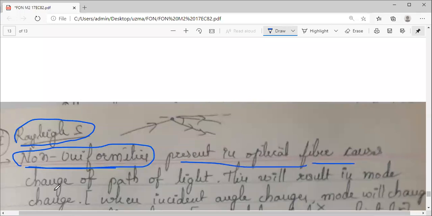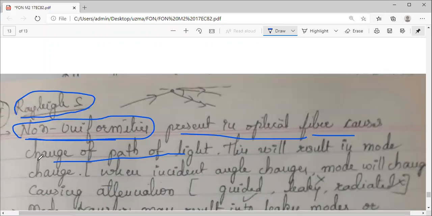It will cause a change in the path of light, because whenever light propagates inside the optical fiber through the core material, the core is made of glass. If the glass is not uniform, what will happen? Whenever it hits the interface, it should undergo total internal reflection. But due to non-uniformities, the light will change its path. It will not follow the expected path. This will result in a mode change.